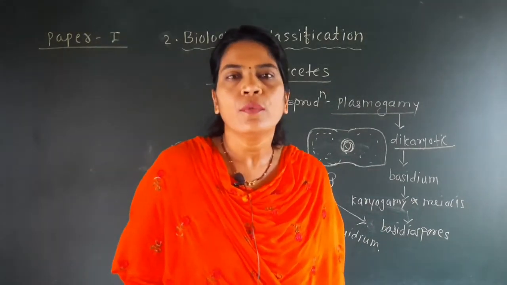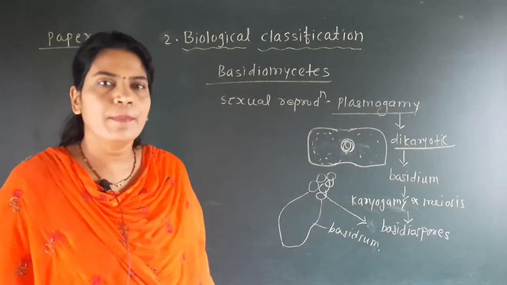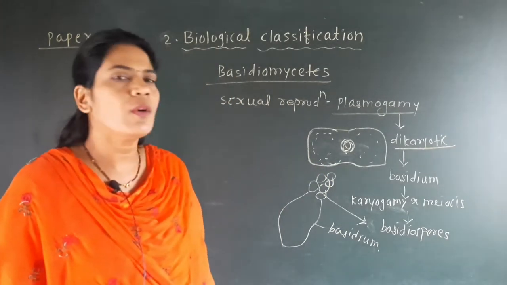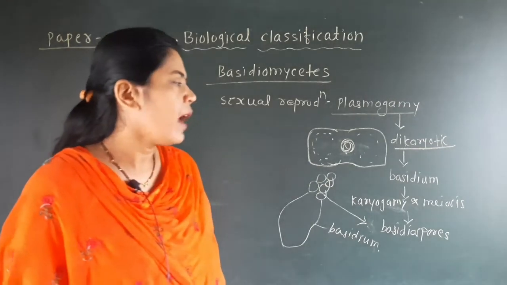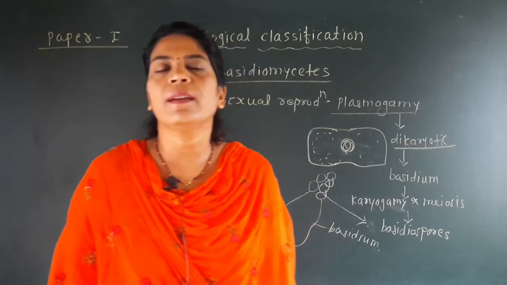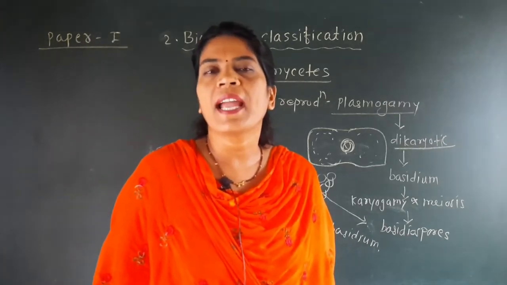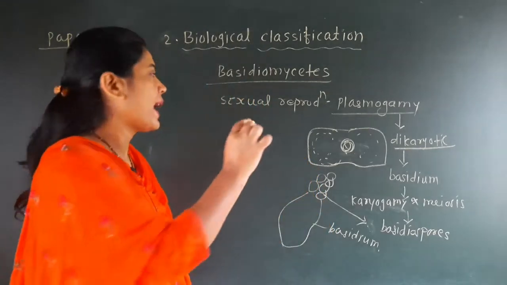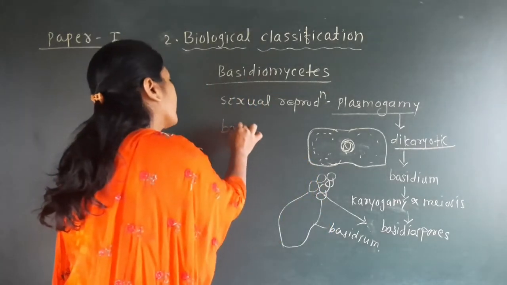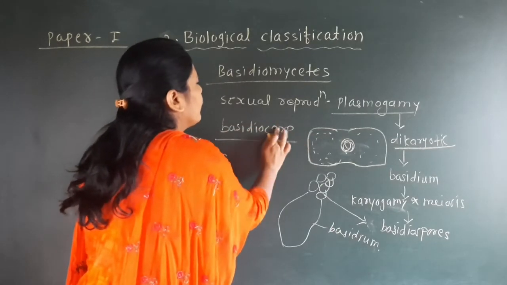So here we have seen how sexual reproduction takes place in the Basidiomycetes. What is the result of the sexual reproduction? The basidium, with the basidiospores present on it, and these basidia are arranged in the fruiting body of the fungi, and that fruiting body is called the basidiocarp.